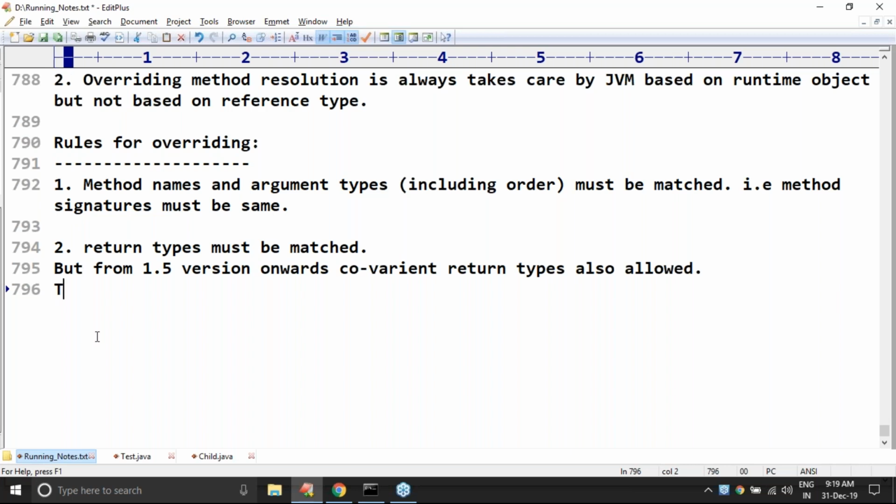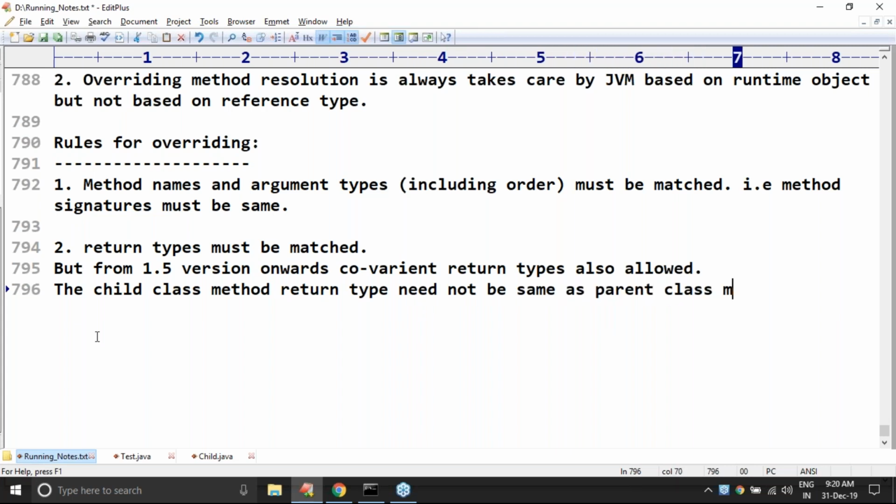The child class method return type need not be same as the parent class method return type. Return type can be changed, no problem at all.